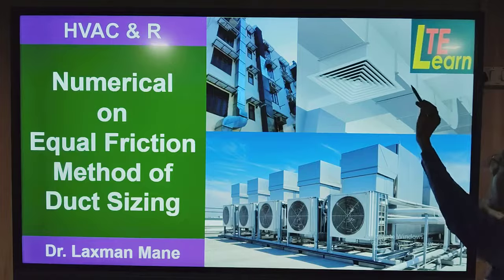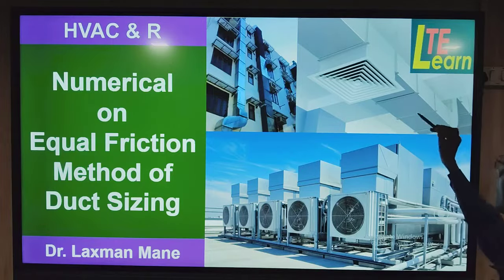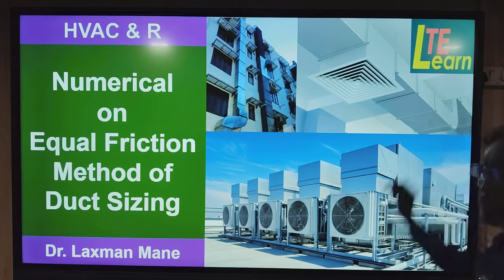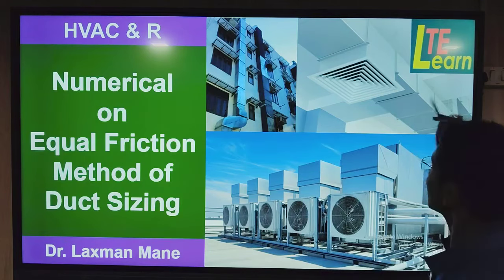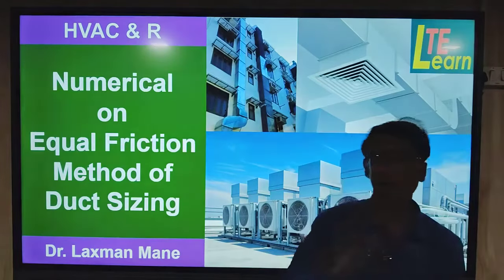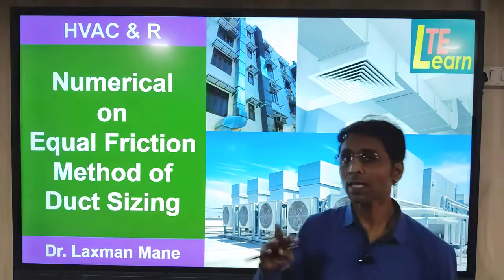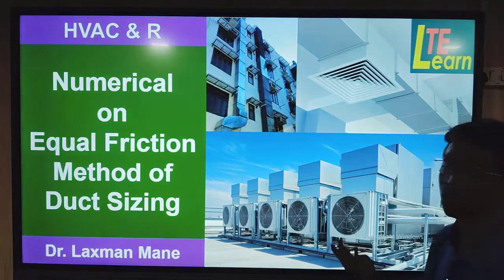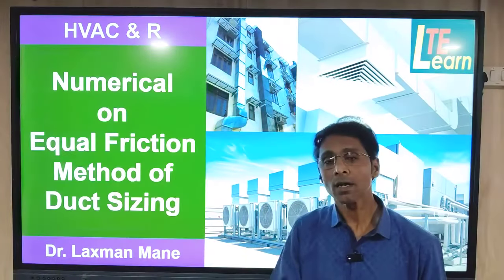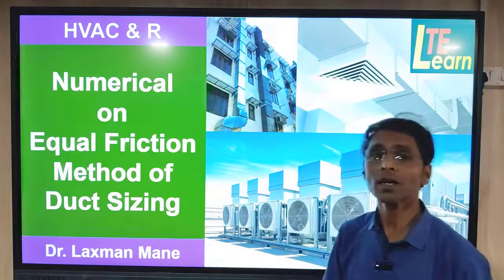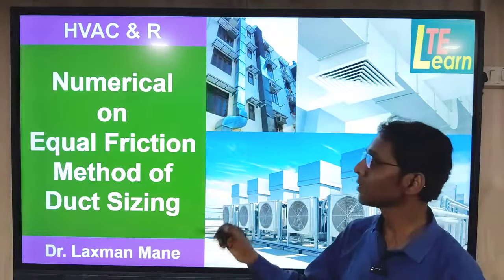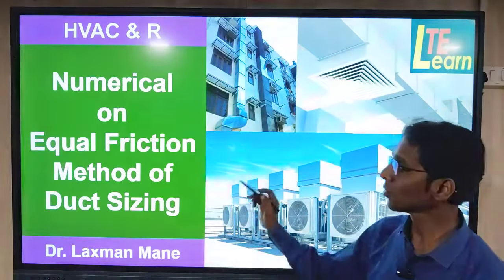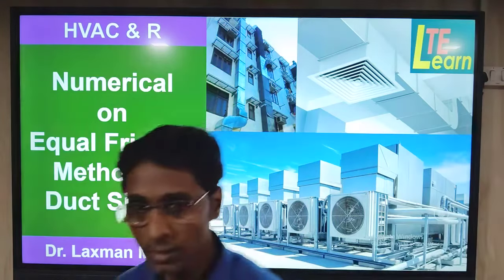In this case, the duct is a rectangular shape. Normally the duct shape is preferred as a rectangle, a rectangular cross section, so the longer side is A and the other side is B. That size is to be decided. And if the duct is circular, then we have to find the diameter of that duct. There are different methods of finding this in duct design. One of the methods is the equal friction method. A numerical based on this we will see in this video session.